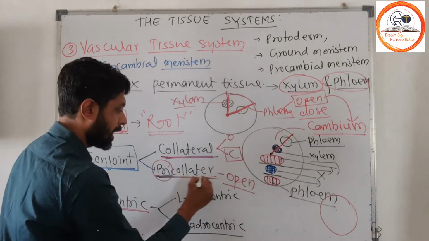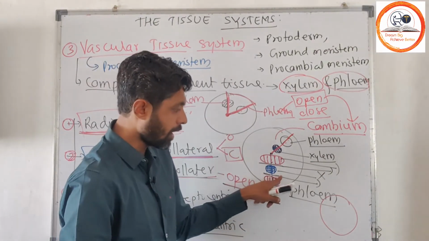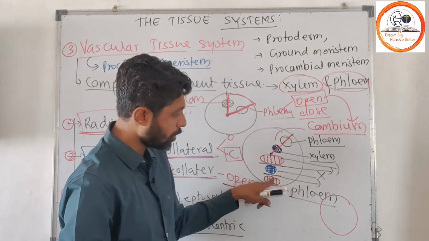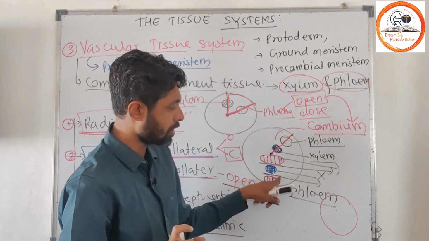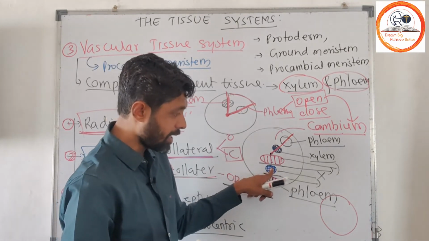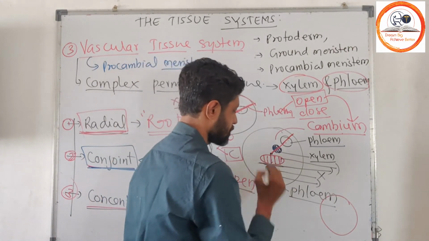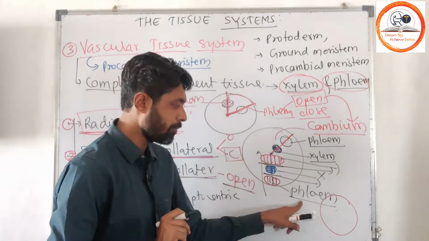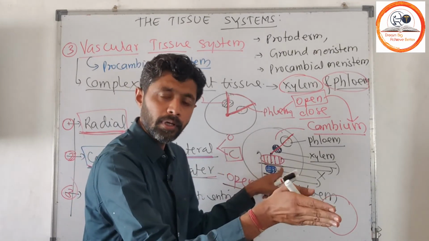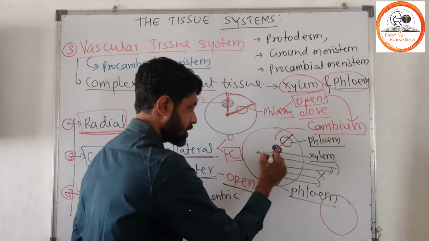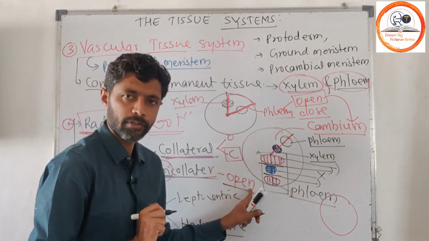See, in the bilateral open type of vascular bundle, here is outer phloem, and between outer phloem and xylem there is a presence of cambium. This cambium we call the outer cambium. Then xylem and inner phloem. In between them there is a presence of inner cambium. So likewise they will be arranged: outer phloem, then outer cambium, xylem, inner cambium and inner phloem. Such a type of vascular bundle we call a conjoint bilateral open type of vascular bundle.